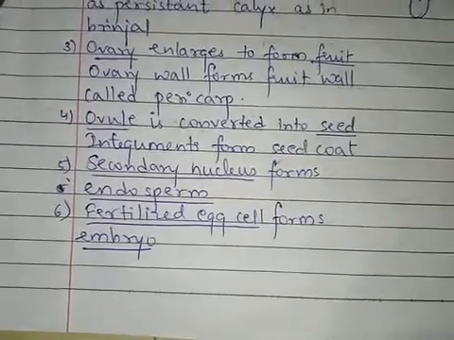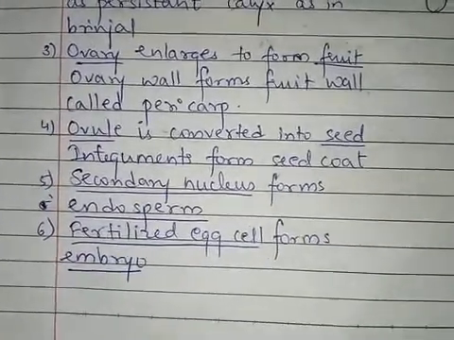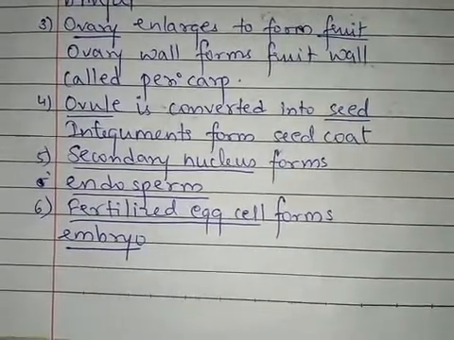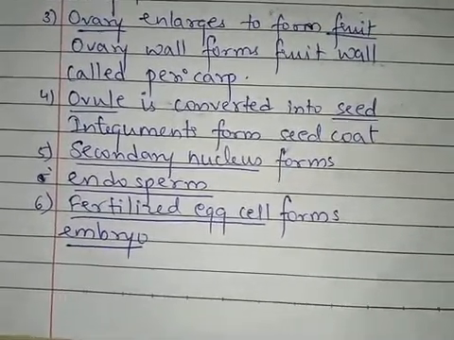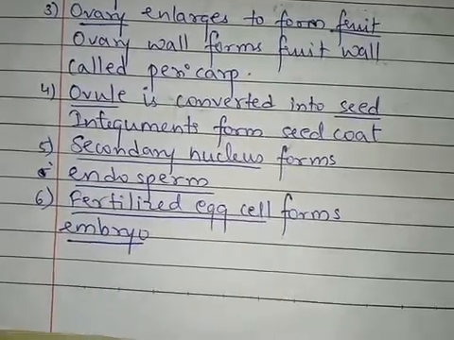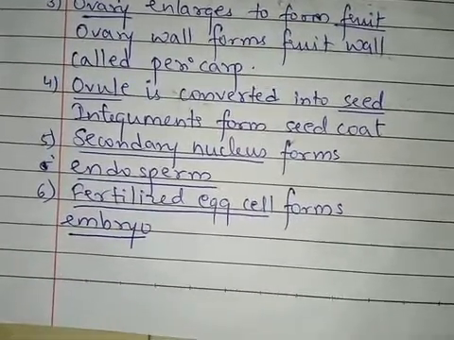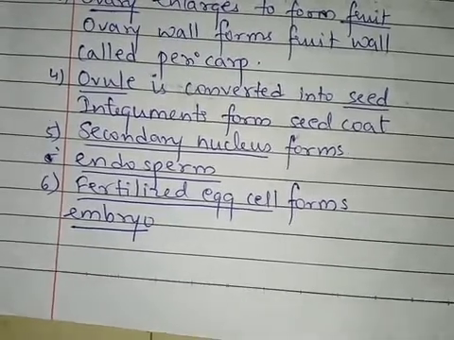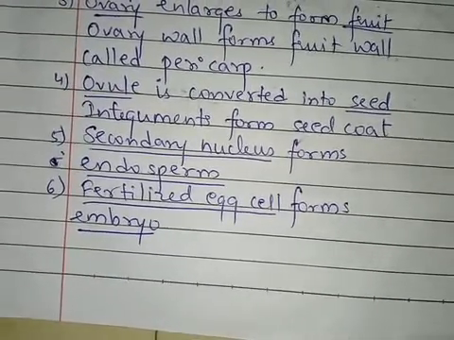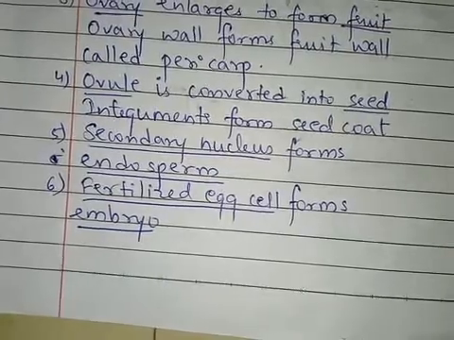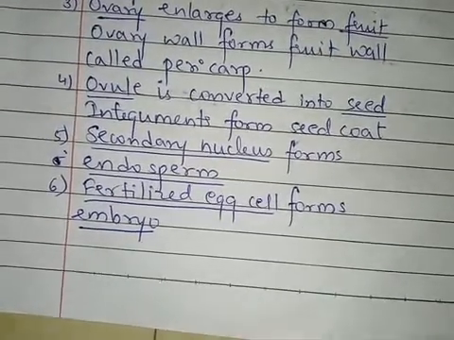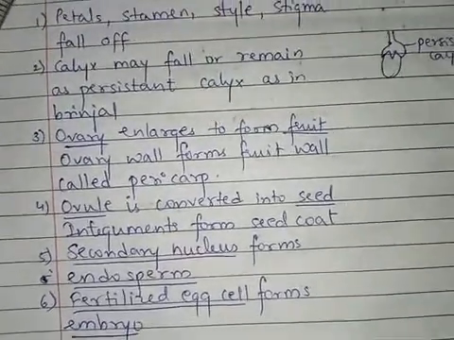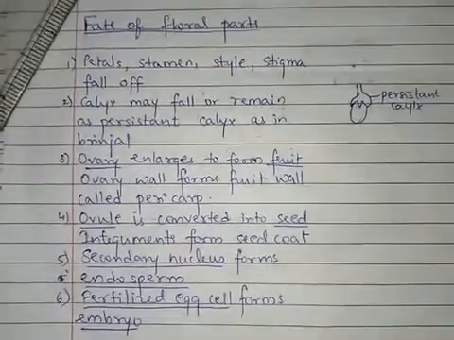Now a fruit may contain one or more seeds depending upon how many ovules were present inside the ovary, and these seeds will be attached by means of placenta inside the fruit. So this is the fate of the various floral parts, what all things they form after the fertilization is over.